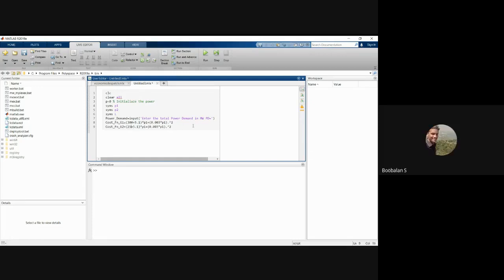250, right? So it will be 250 and instead of 5.1, 4.8. Instead of P1, actually 0.005. Instead of P1, we are just going to use P2. Now we are just initializing my cost function 1 and cost function 2, right?